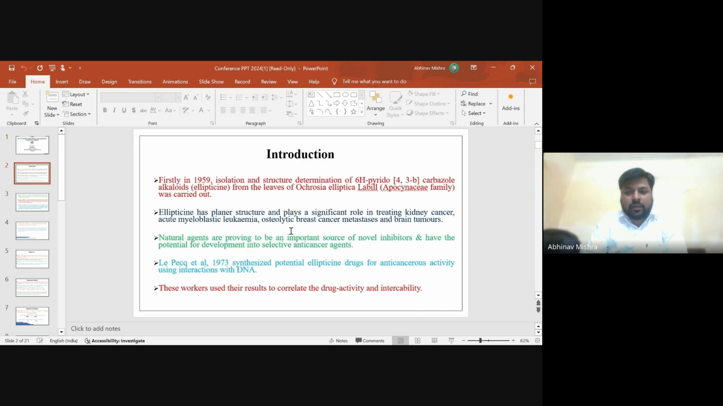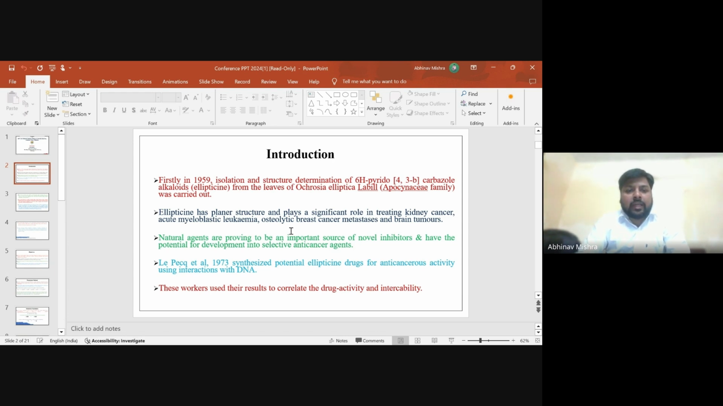Now, in the introduction part, firstly in 1959, isolation and structure determination of 6H-pyrido[4,3-b]carbazole alkaloids from the leaves of Ochrosia elliptica Labill was carried out. Ellipticine has a planar structure and plays a significant role in treating kidney cancer, lymphoma, breast cancer, metastatic and brain tumors.